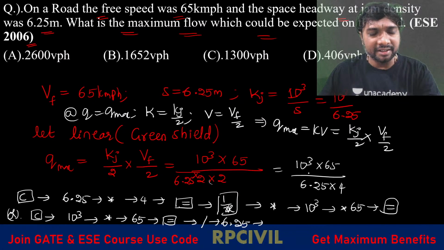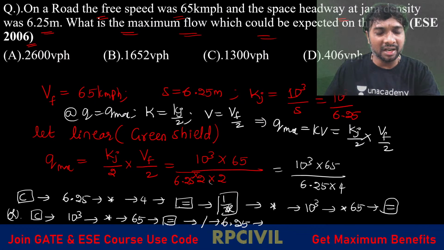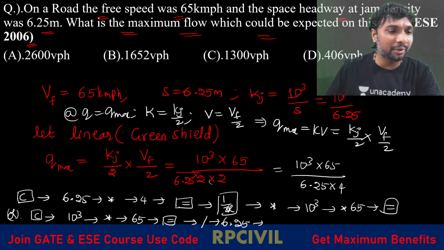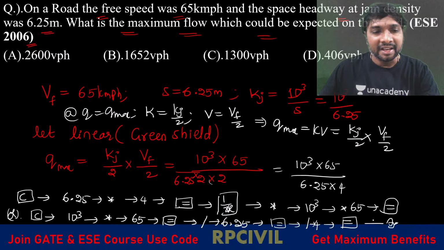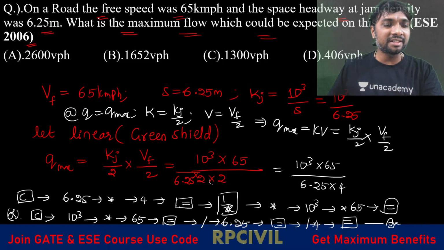So first you calculate the numerator 1000 into 65: 1000, multiplication symbol, 65, then equality. Then you will get some value, right? That divided by 6.25, then you press equality again. After that, divided by 4, then the equality symbol. Then you will get the answer, right? Either the first way or the second way you can do it.